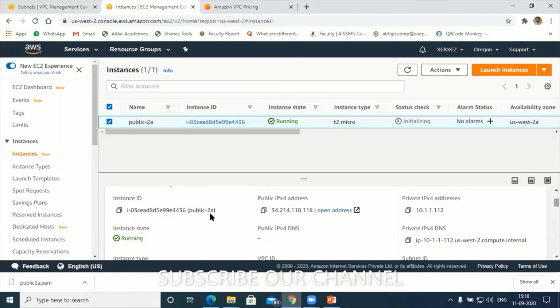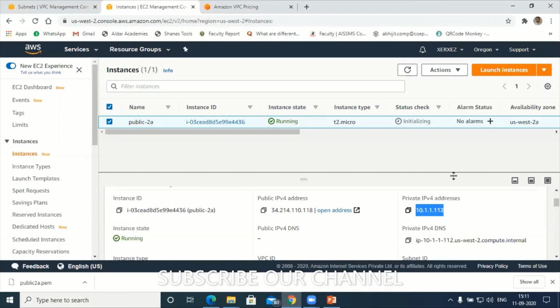This is the instance name, this is the public IP address. Remember, this is the public IP address, and this is the private IP address. Can you see this, participants? Yes, sir. For public 2A we had given 10.1.1, and automatically the system is assigning .1, so 1 is the first instance of public 2A.